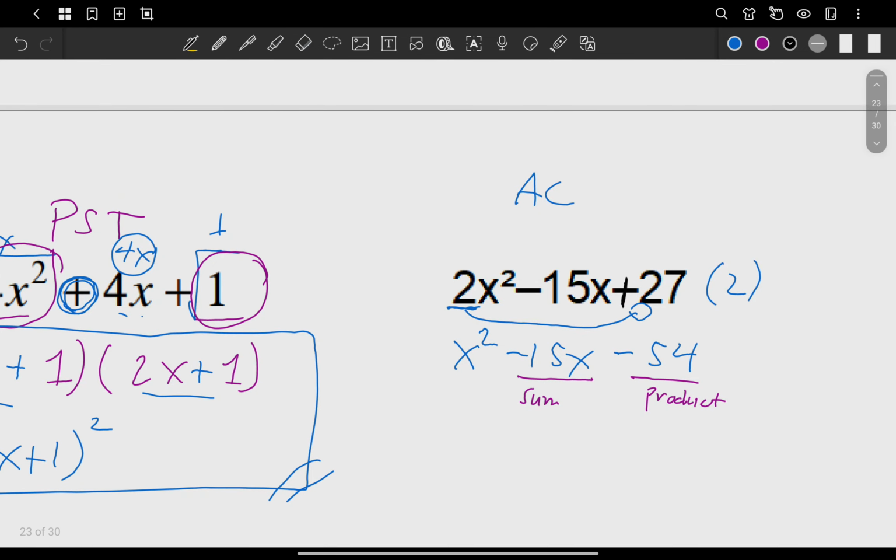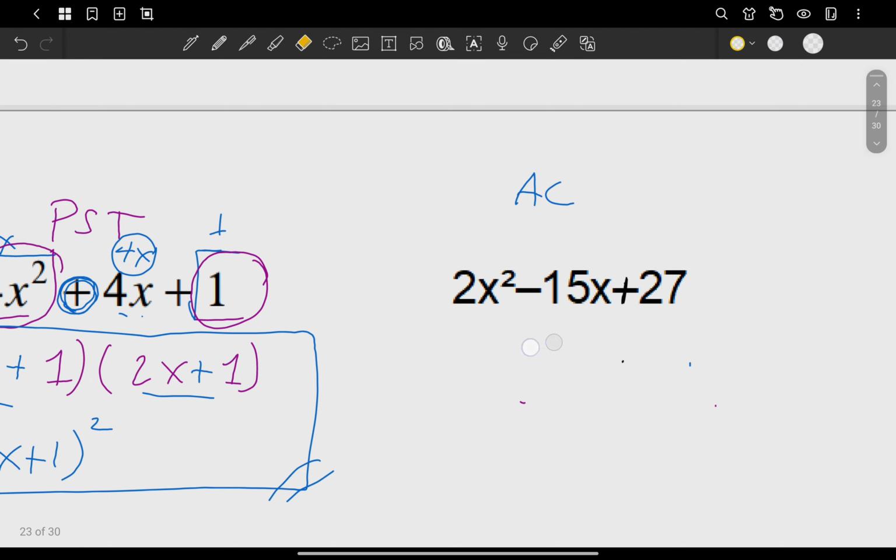I mean, I realize it's wrong. The given is wrong. This should be plus 27. Okay, so going back, it should be what? Plus 54 here also. Okay, you might be confused, so let me do that one again. One more time, sorry.